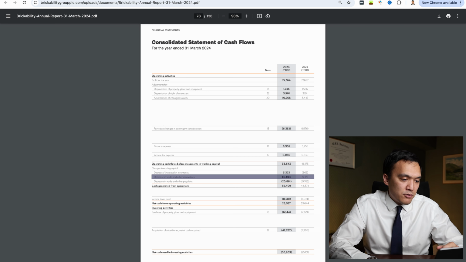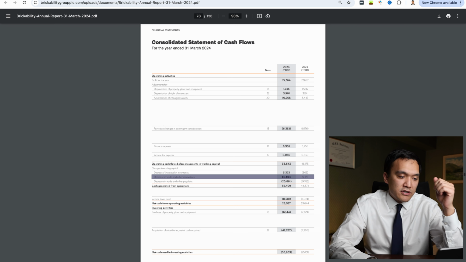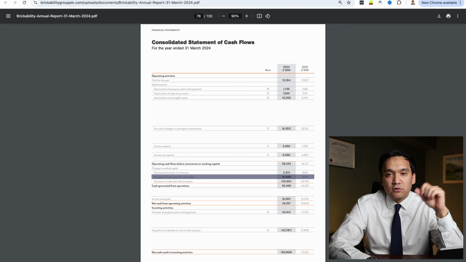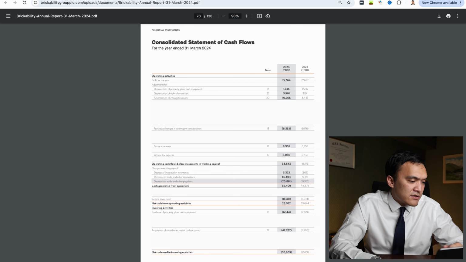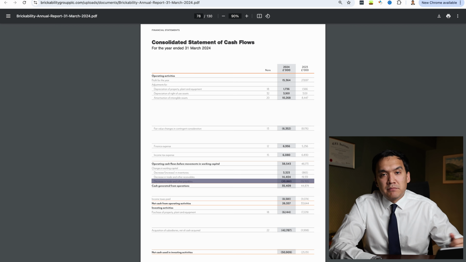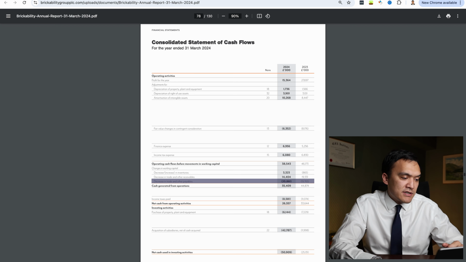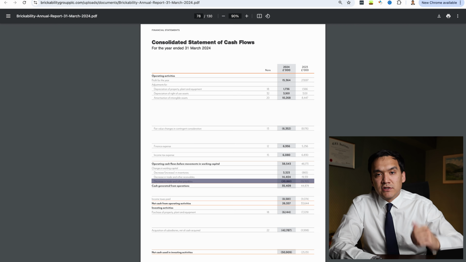We add back 14.4 million. So our profit and loss statement did not account for this 14.4 million that we received from our customers. Next, we have a decrease in trade and other payables of 20.8 million. And again, it would suggest that our payables balance has decreased during the year.